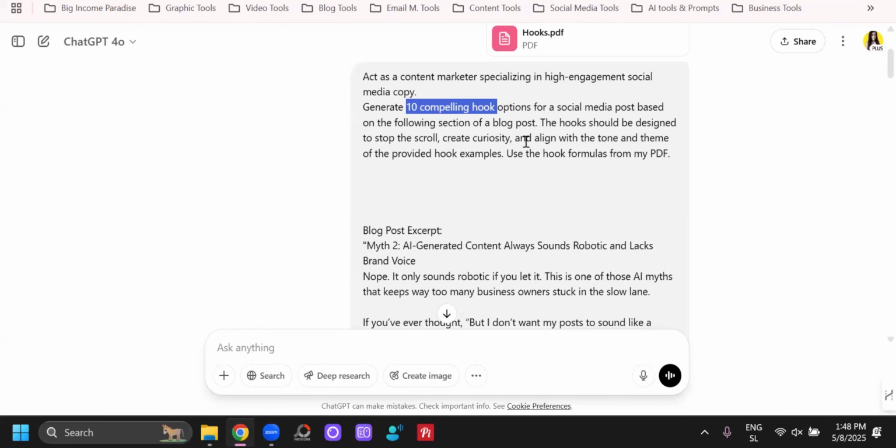With the hook. If we analyze every caption or social media post, it starts with the hook, then the body of the content, and then the call to action, right? So if you tell ChatGPT or other tools to just do one thing, let's say give you 10 hooks, it's going to do a better job.